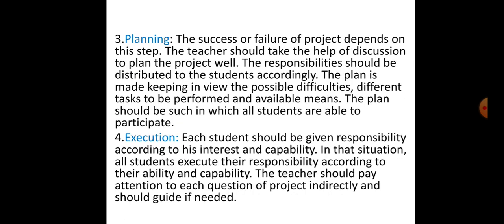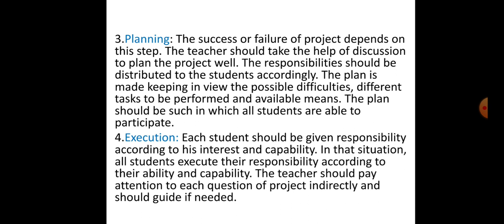Then, the third is planning, which is very important. The success or failure of the project depends on this step. The teacher should take the help of discussion to make the project well. The responsibilities should be distributed to the students accordingly. A discussion is held in the class at a later time for planning. The plan is made keeping in view the possible difficulties, different tasks to be performed, and available means. The plan should be such in which all students are able to participate.